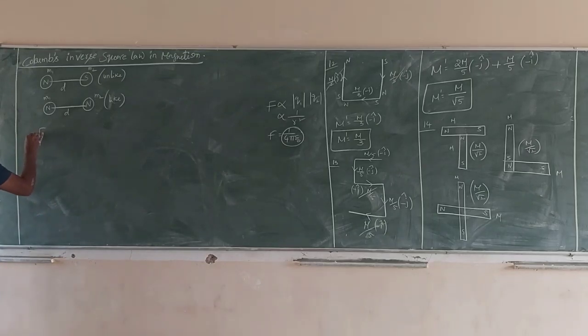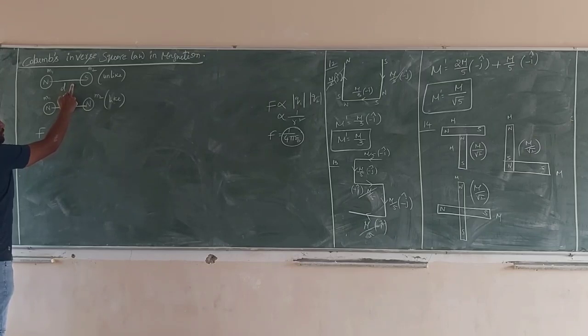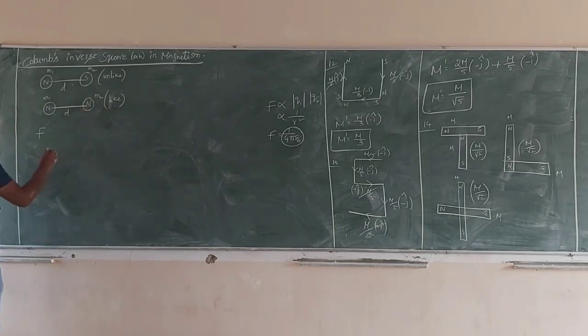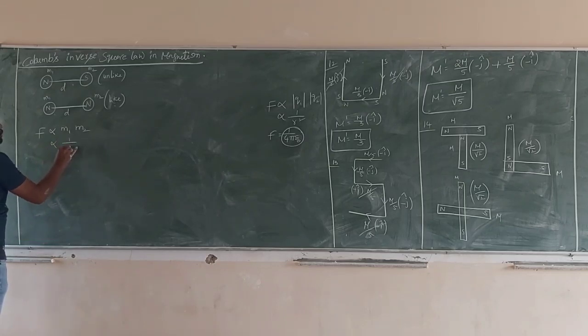According to Coulomb's law, the force of attraction between unlike poles, or the force of repulsion between like poles, is directly proportional to the product of the pole strengths, not magnitude, there is no magnitude, and inversely proportional to the square of the distance. F is proportional to m1 m2 by d square.